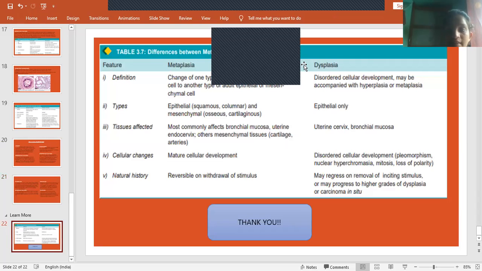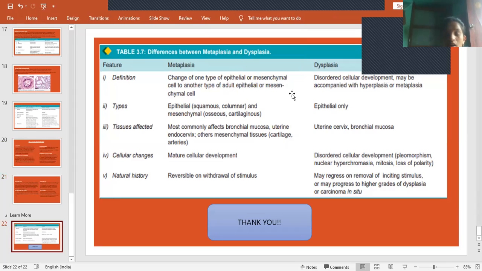Then the differences between metaplasia and dysplasia. In metaplasia, one type of cells is converted to the other. In dysplasia, there is disordered cellular growth. In metaplasia, mostly epithelial cells are involved, squamous and columnar cells, or mesenchymal, osseous and cartilaginous tissues. Squamous cells may be converted into columnar cells, and osseous tissues may be converted into cartilaginous tissues. In dysplasia, only epithelial cells are involved. Tissues affected are bronchial mucosa, uterine endocervix and other mesenchymal tissues.